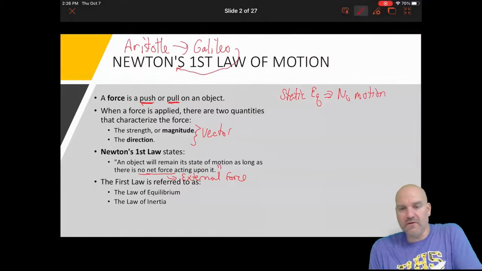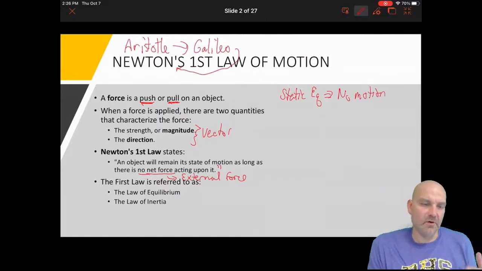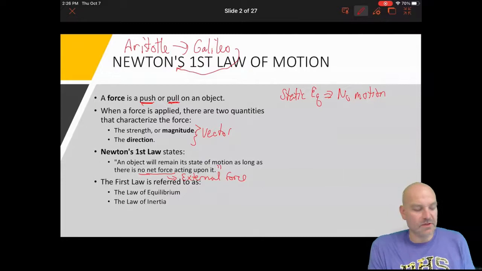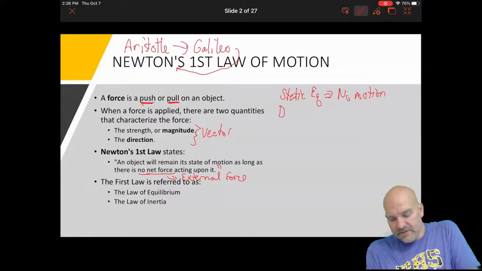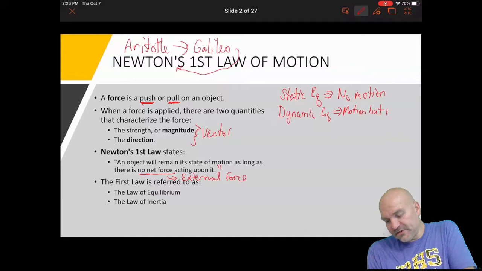Think about bridges, buildings, and so forth. You don't want an acceleration. You don't want those objects in motion. That's why a course in college is called statics. The second type of equilibrium is dynamic equilibrium. What this means is that there is motion, but no acceleration.